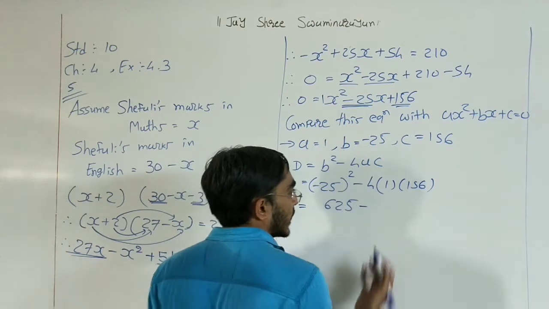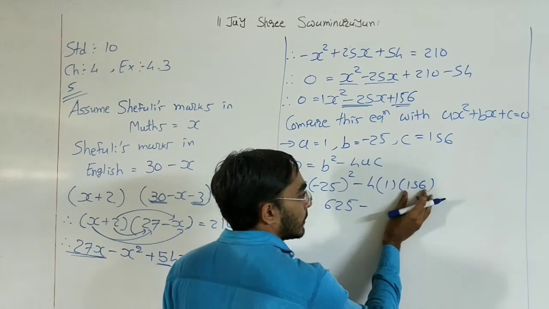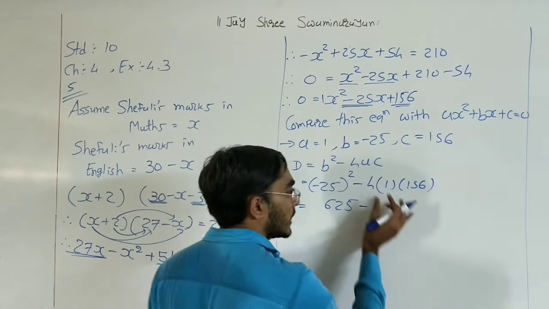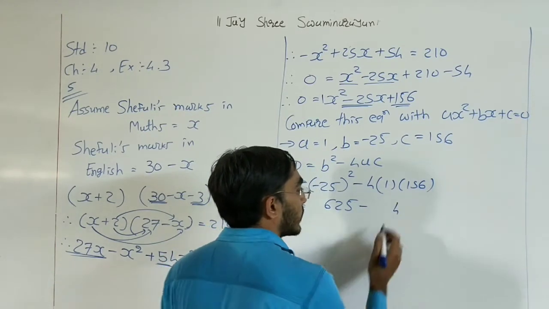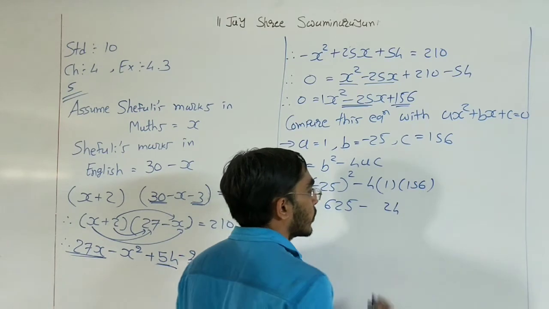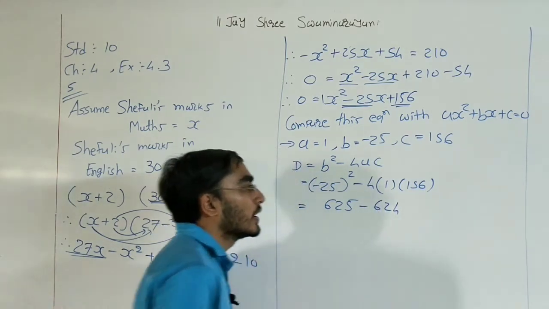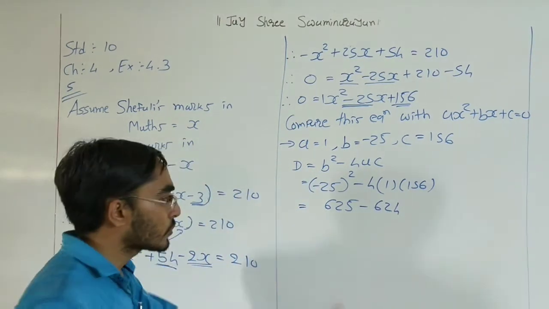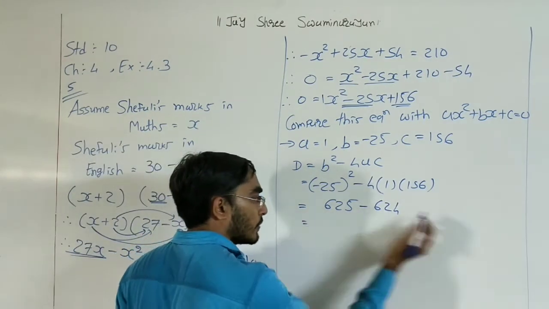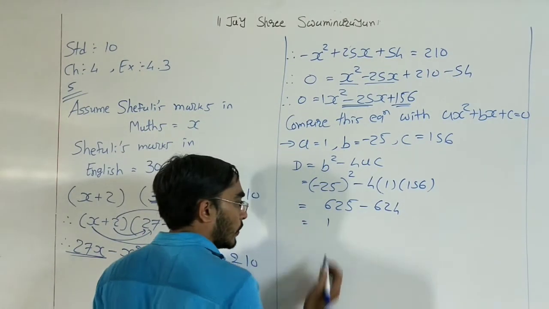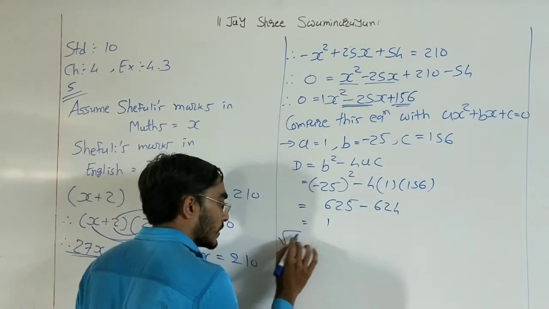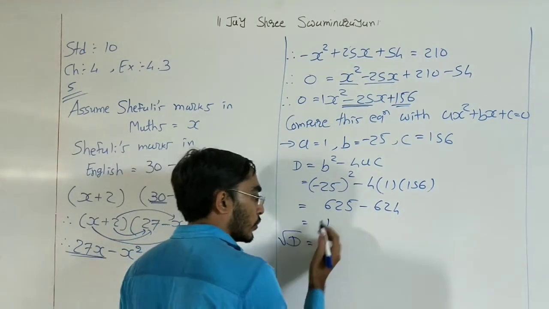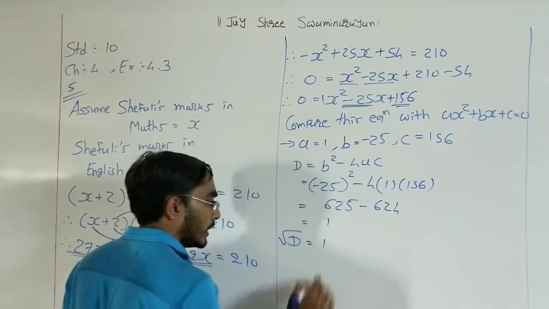Then here the negative sign is there. So negative sign, 156 ones are 156 only. Multiply by 4. So 6 fours are 24, 5 fours are 20 plus 2 is 22, 4 ones are 4 plus 2 is 6. So 624. So 625 minus 624 is 1. Okay. And we want the square root of D, so the square root of 1 is 1.